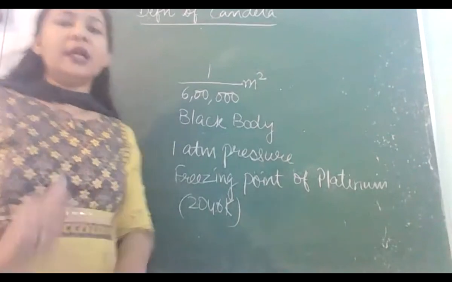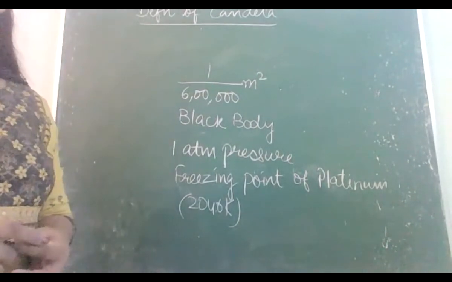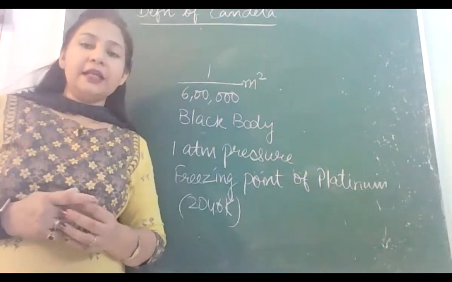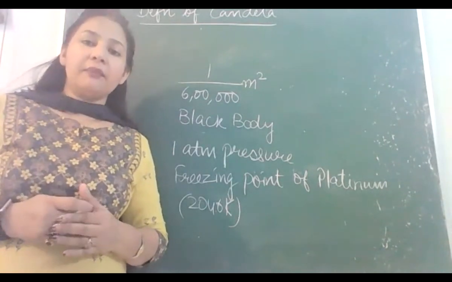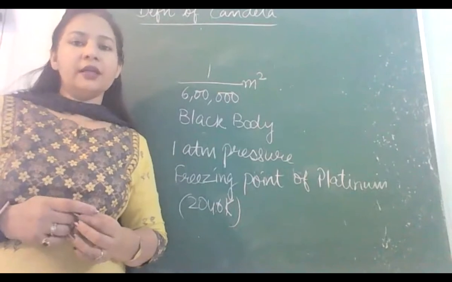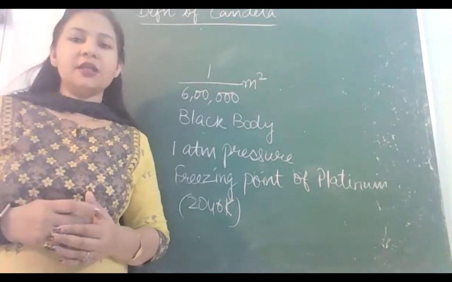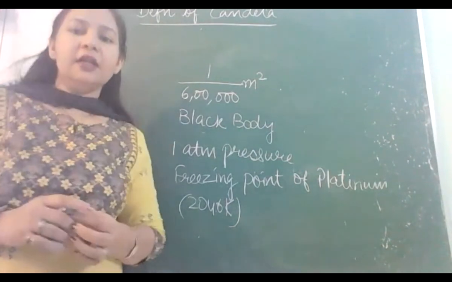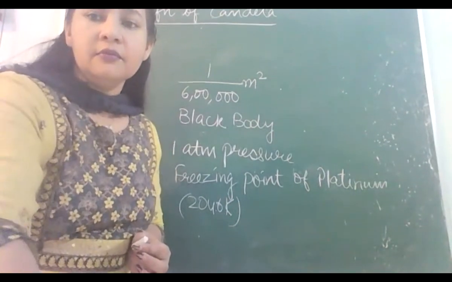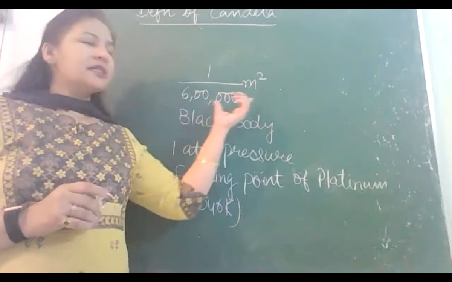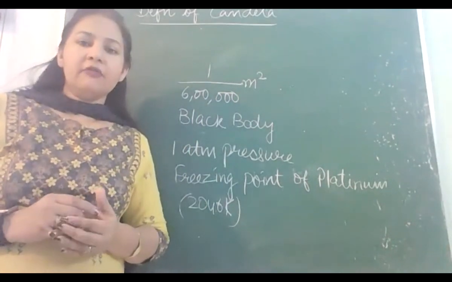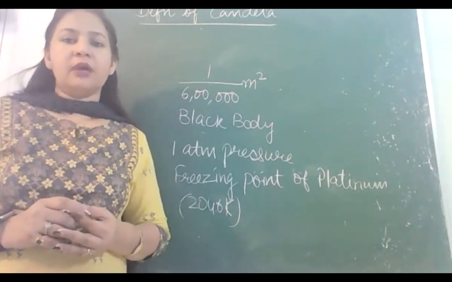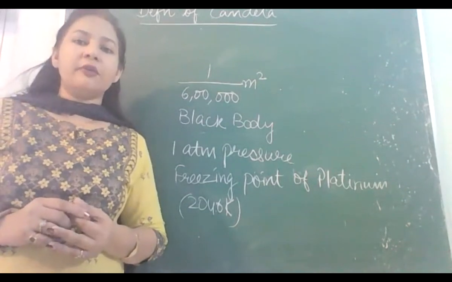चलिए अब लिखिए 1 candela. 1 candela is the luminous intensity emitted in perpendicular direction by 1 by 6 lakh meter square of a black body,